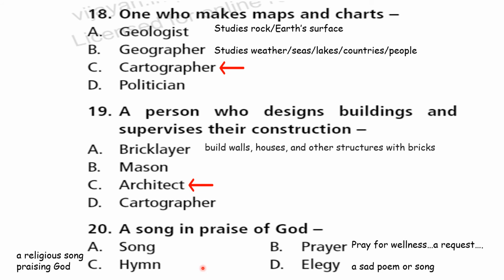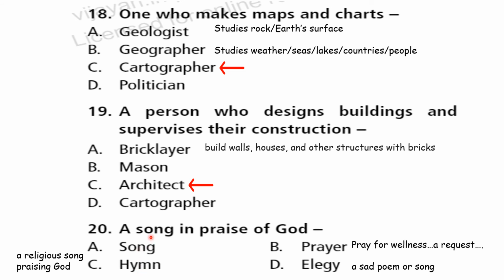Okay. Let's see. What is this? See, you have hymn, H-Y-M-N. You pronounce it as hymn. Option D is elegy. Now, you will have doubt with B and C, prayer or hymn, right? Prayer means praying for wellness. You will request God for something. That is only prayer. Then hymn means a religious song praising God. You only praise God. You don't ask for anything, right? So that's the meaning of hymn.